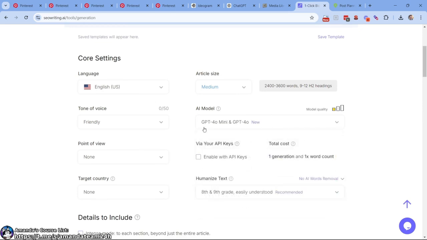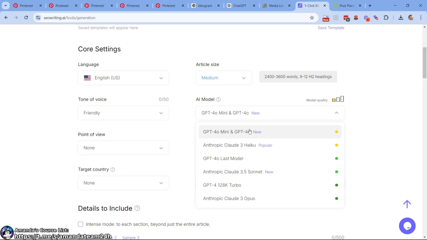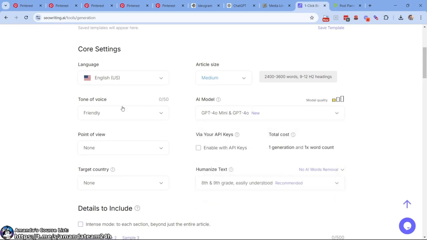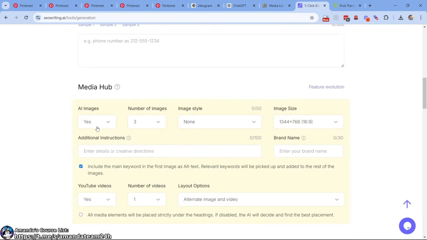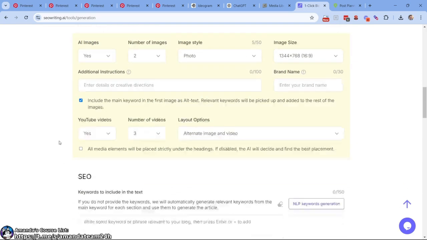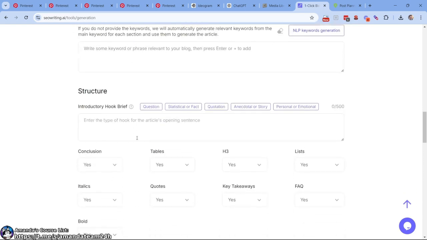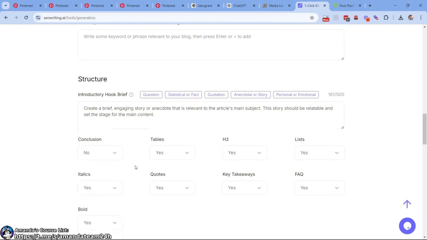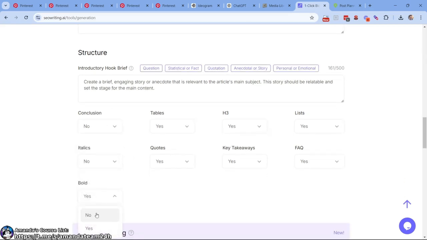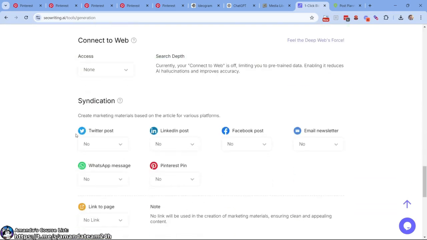All right, so we're going to do 1-1. For this, if you were to ask me which one to use for Pinterest, it doesn't matter as much for Pinterest as opposed to true SEO. So I wouldn't sweat it. I would just make sure it's one generation and one word count. AI images, yes, maybe we could do 2. Image style, photo, we could do 3. YouTube, I don't think that costs us anything, but don't quote me on that. Conclusion, no conclusion, italics, bold. Quotes, no. Key takeaways, no. Frequently asked questions, no. Looking good.